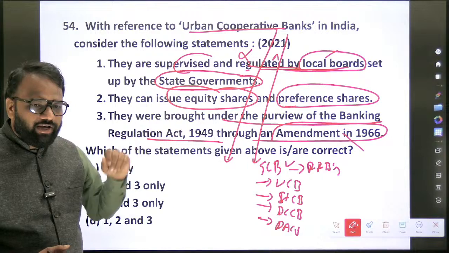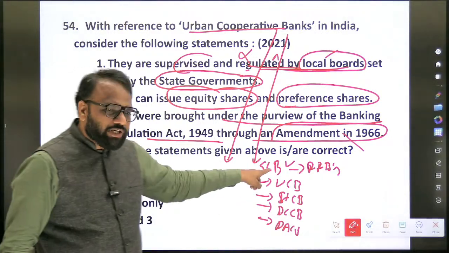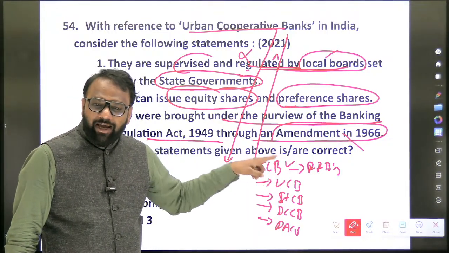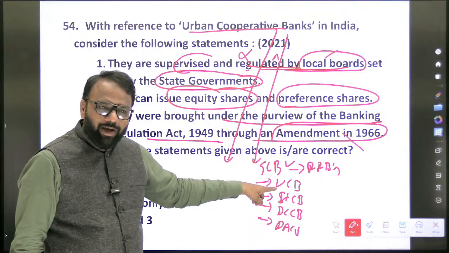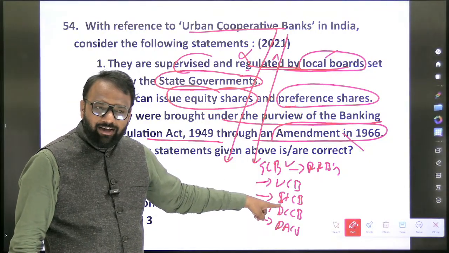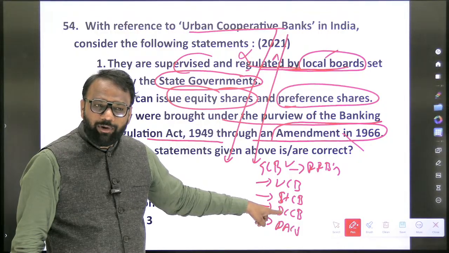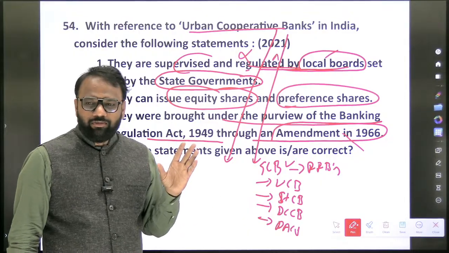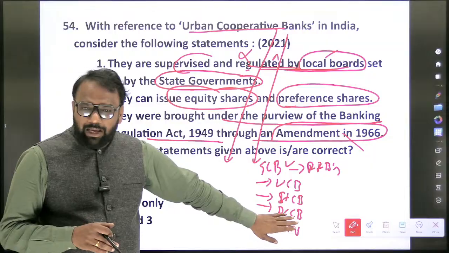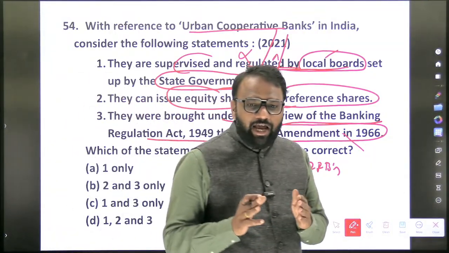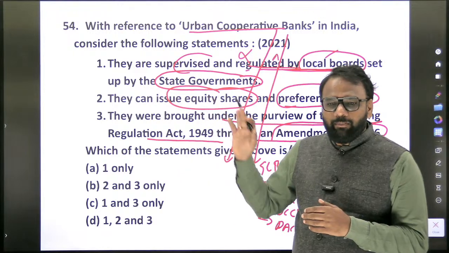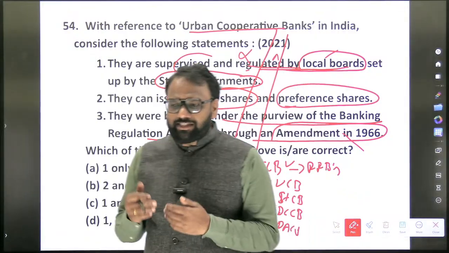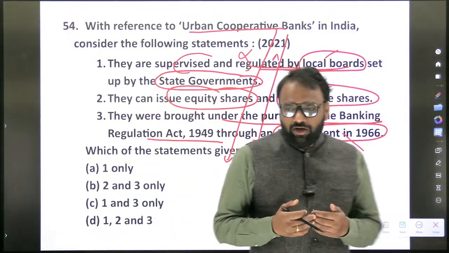Now, Banking Regulation Act, whether it applies to scheduled commercial banks? Yes, including regional rural banks. Whether it applies to urban cooperative bank? Yes. State cooperative bank? Yes. District central cooperative bank? Yes. Primary agricultural credit societies? No. So this clarity you should have. When it comes to primary agricultural credit societies, Banking Regulation Act does not apply. For all the other entities, Banking Regulation Act applies. And when it comes to cooperatives, it started applying from 1966.